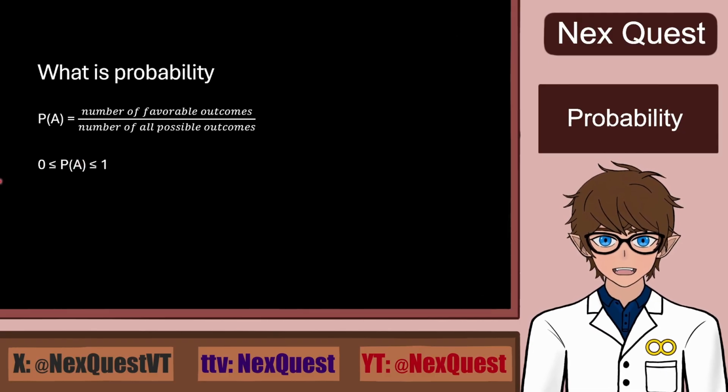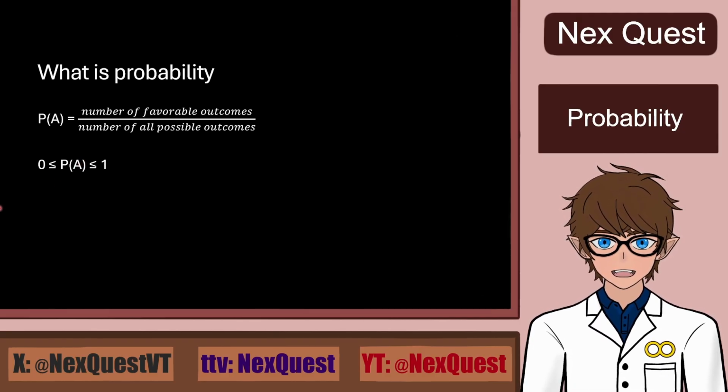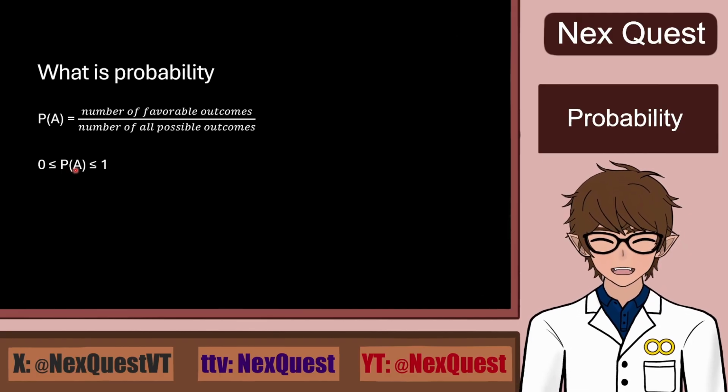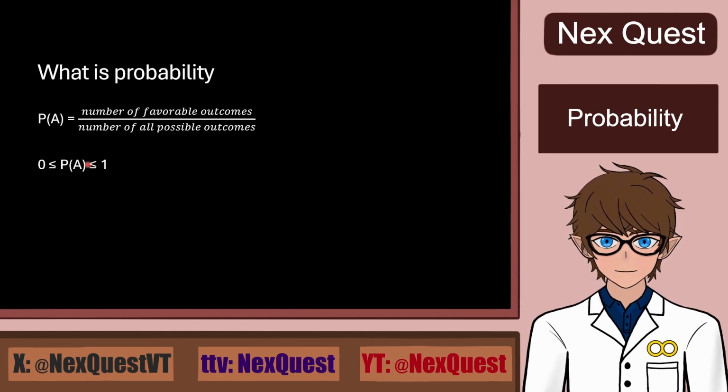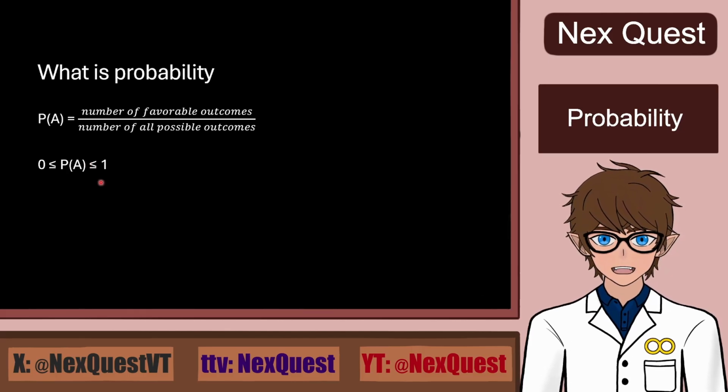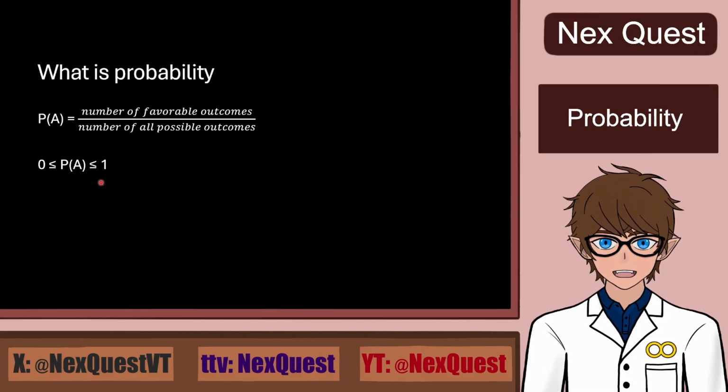The first one is that the probability of a single event is always between 0 and 1, as favorable outcomes cannot happen in a greater count than all possible outcomes could. For instance, a team cannot win 11 out of 10 games, because it's just impossible. They don't play 11 games if they only play 10.